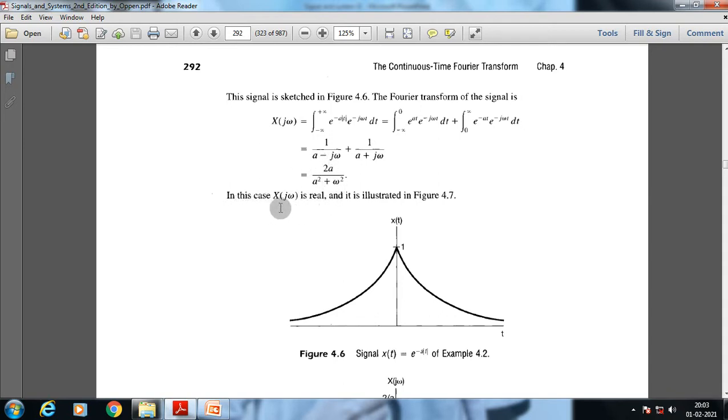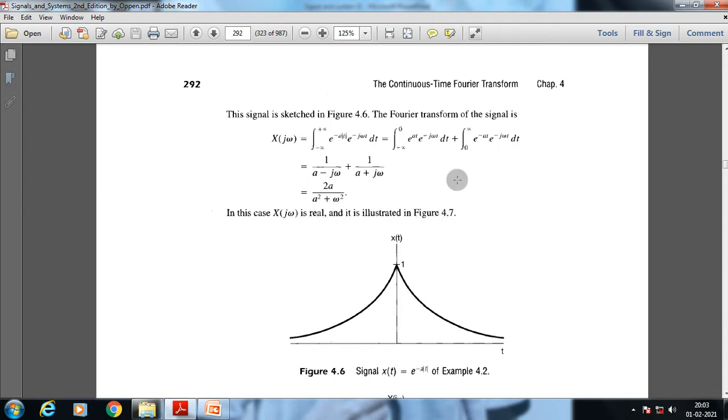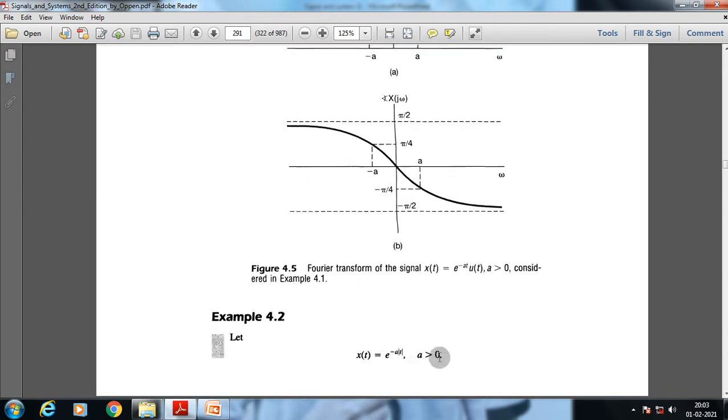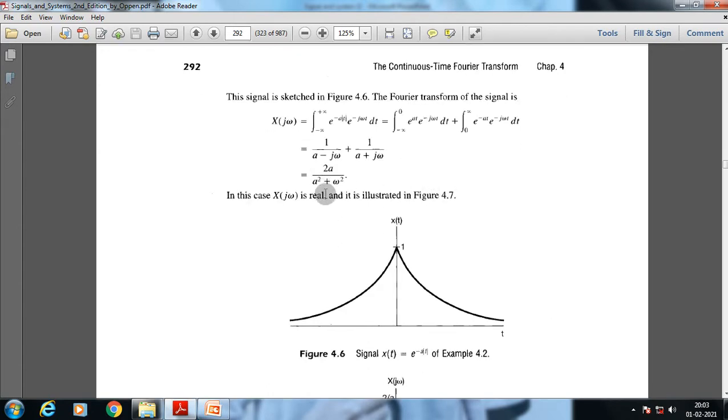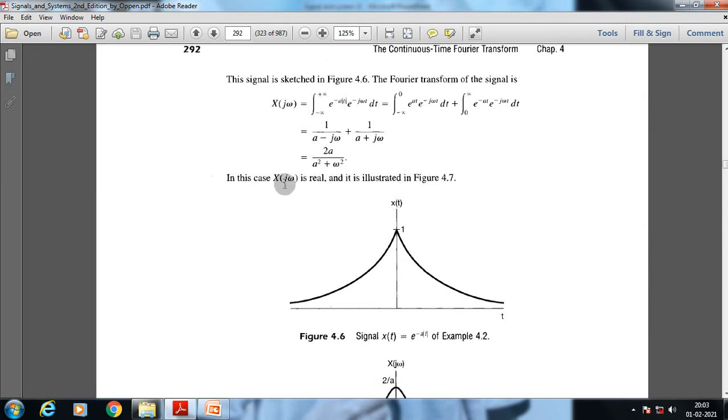Now in this case, X of j omega is real, because we have already given the condition that a is greater than 0, so the value of a will be real. The whole value of X of j omega will be real because a is greater than 0 and this value is also greater than 0. So X of j omega has to be real. So we just plot those values.